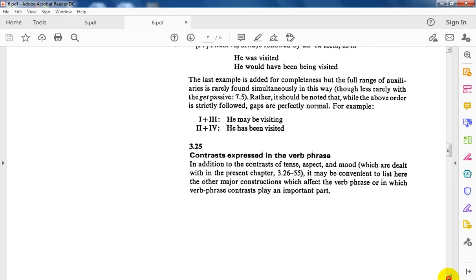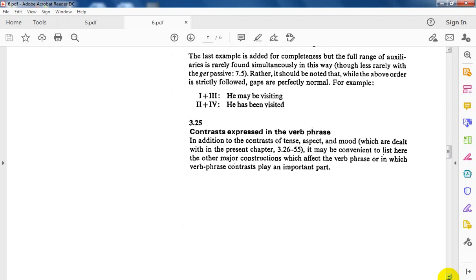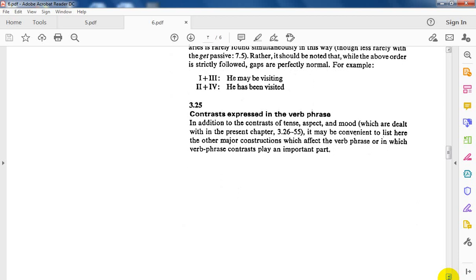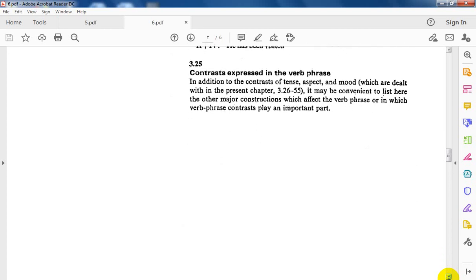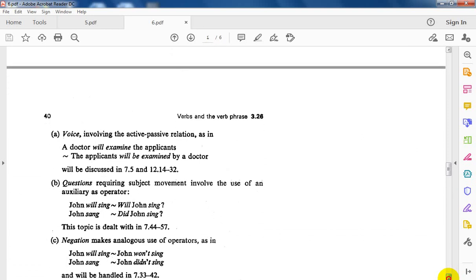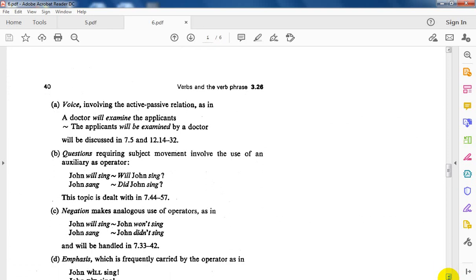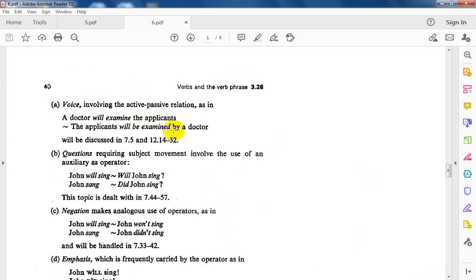Contrasts expressed in the verb phrase, in addition to the contrast of tense, aspect, and mood. It may be convenient to list here the other major constructions which affect the verb phrase, or in which verb phrase contrasts play an important role. What are they? First, voice, the passive and the active voice. A doctor will examine the applicants. The applicants will be examined. These were dealt with before.